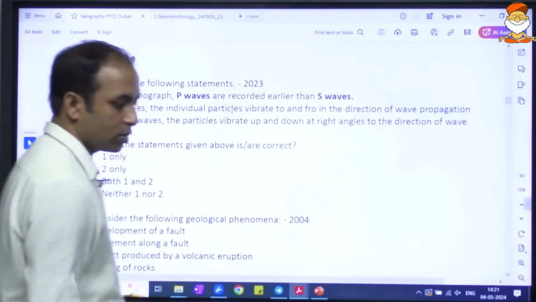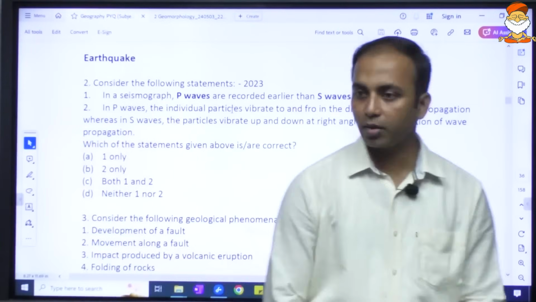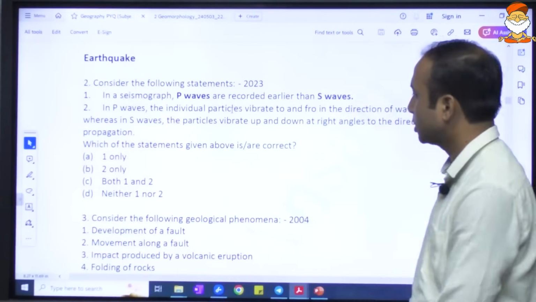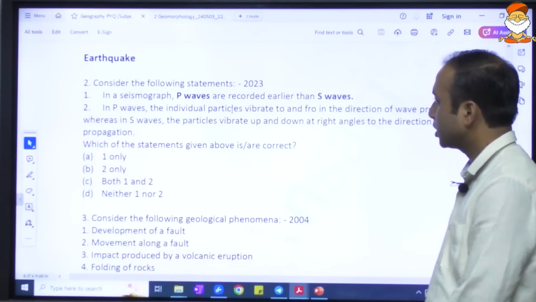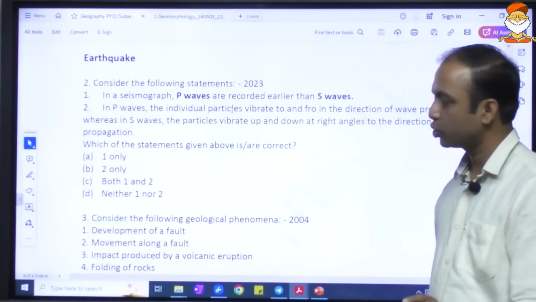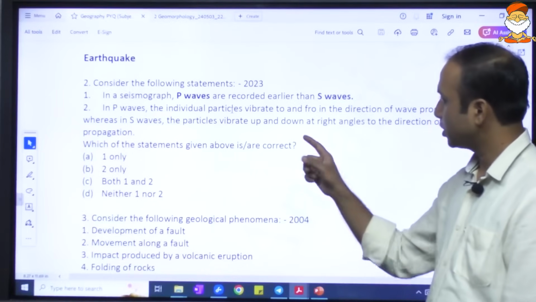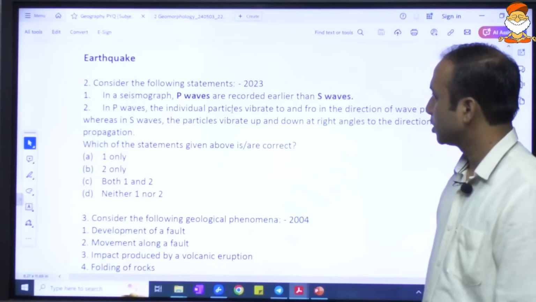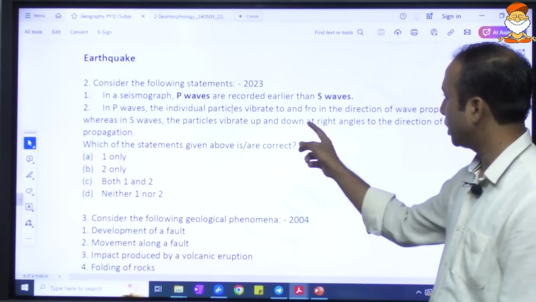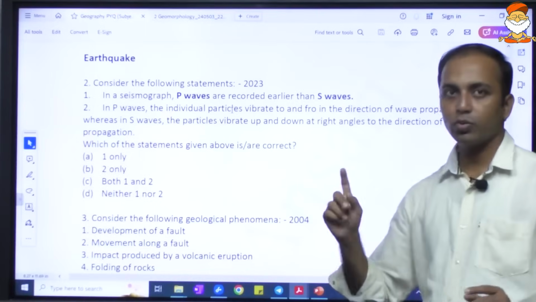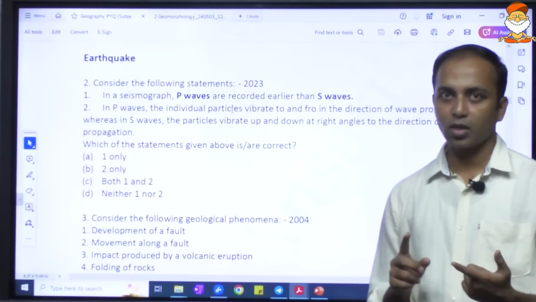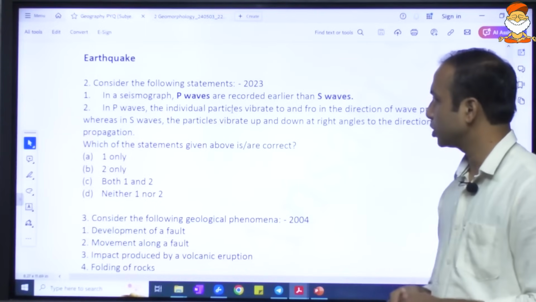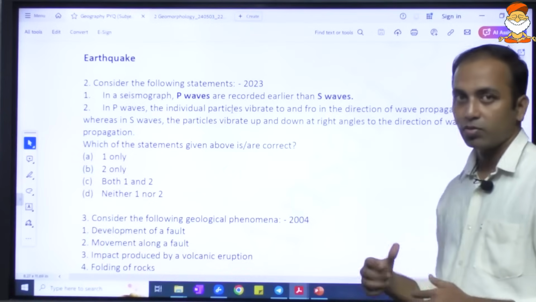So here the question is a very current affair based question, but conceptual question. It says, in a seismograph, P waves are recorded earlier than S waves. Very true. Second statement says P waves, the individual particles vibrate to and fro. So P waves, we have seen that it is a longitudinal wave. Yes, P waves are longitudinal waves and S waves are transverse waves.